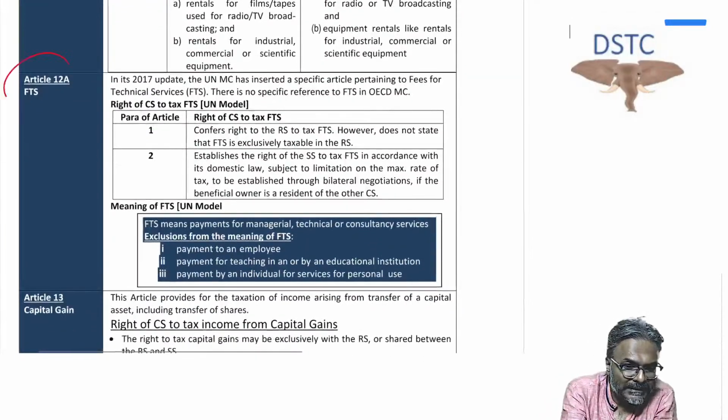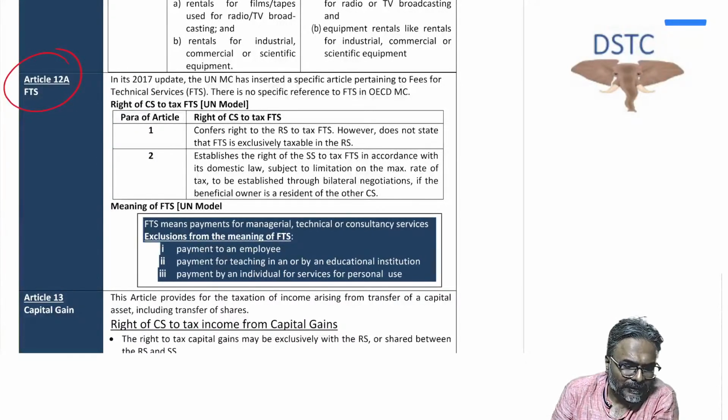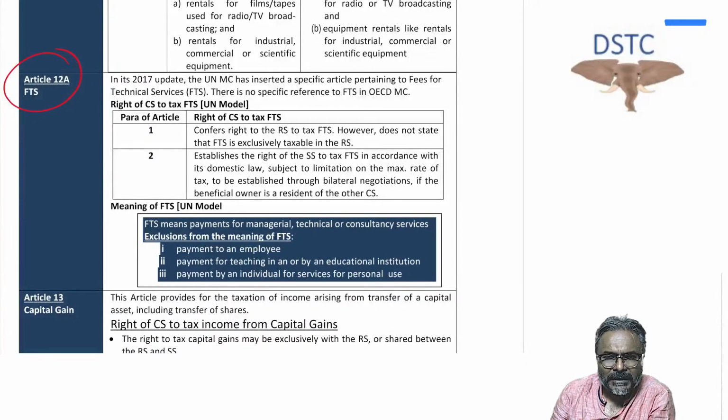So far as FTS is concerned, students, you will find that there is no article in the OECD model for FTS. So FTS, as far as the OECD model is concerned, will be taxed only as per the business profit article.